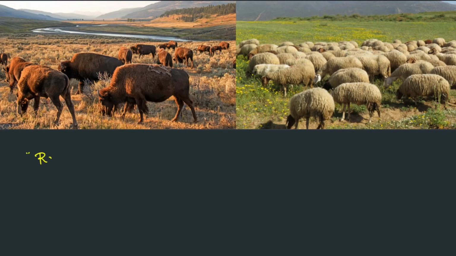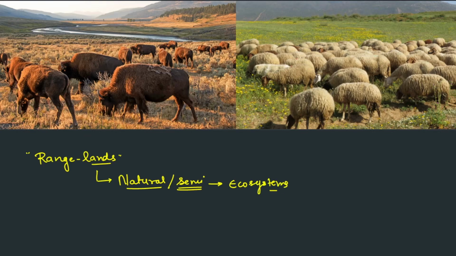First of all, let's see this term, rangelands. It says that they can either be natural or semi-natural ecosystems. Please remember, it does not say that these are exclusively geographical regions.